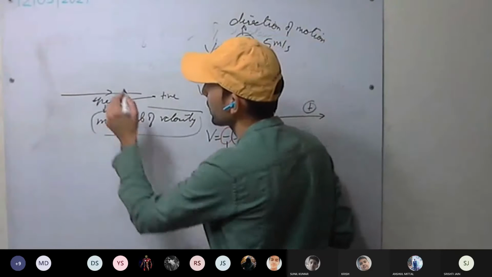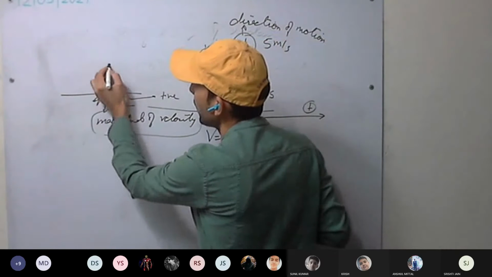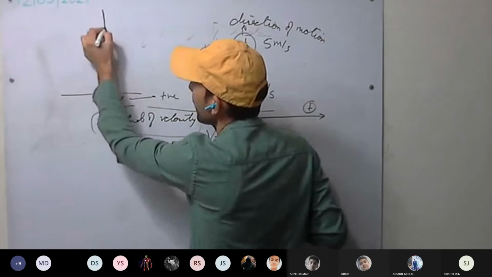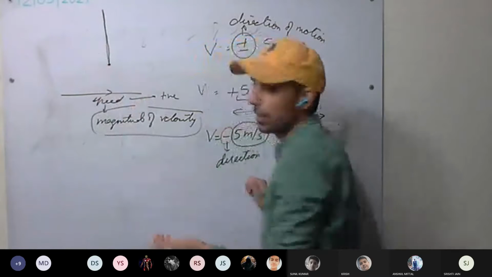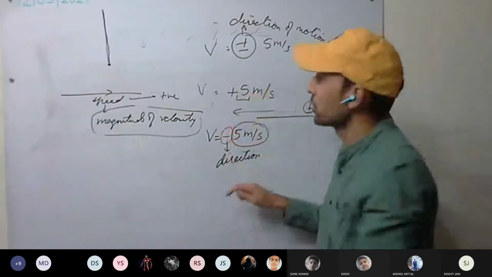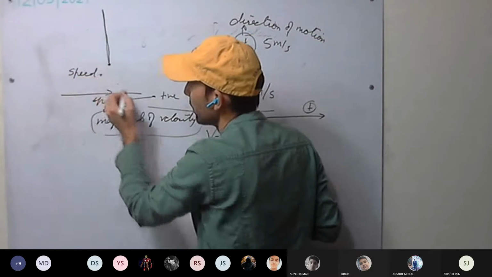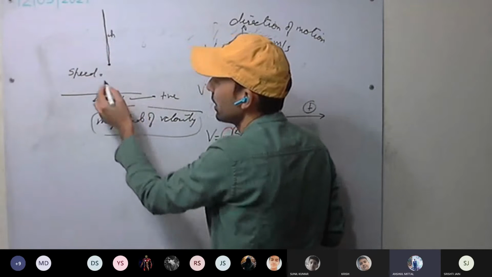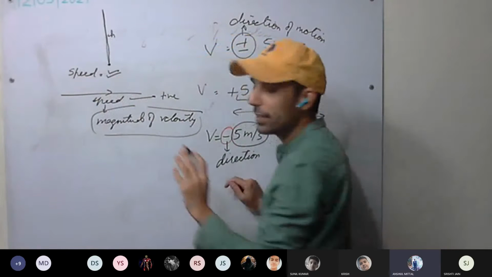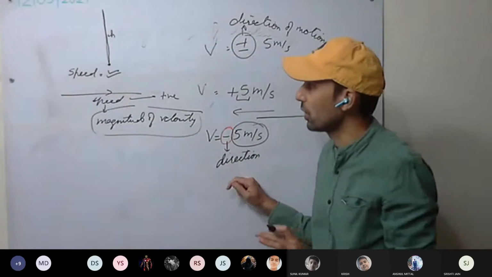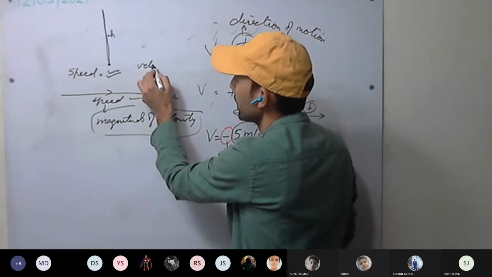Okay, I give you one example. This is the body. It is thrown upward and then coming back. Does it have speed? If height is h, yes, it does have speed. We can calculate the speed. What about velocity?